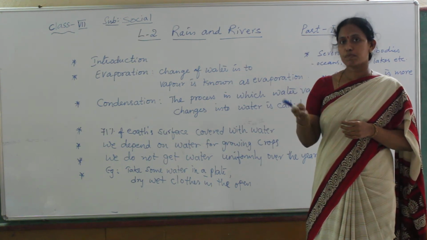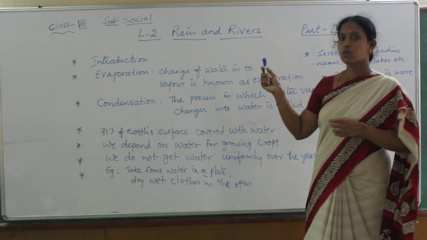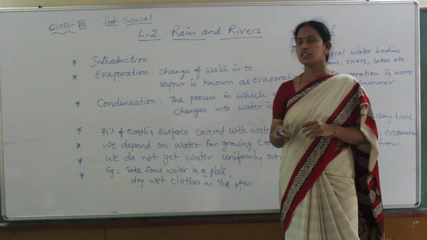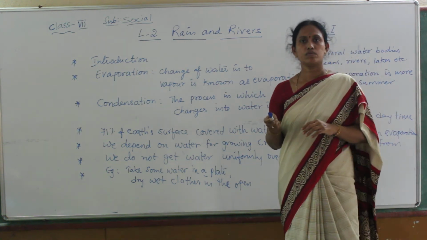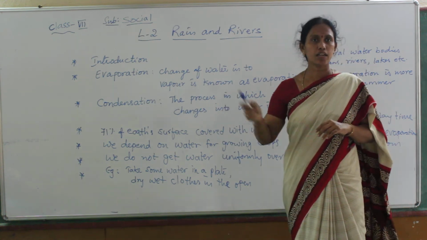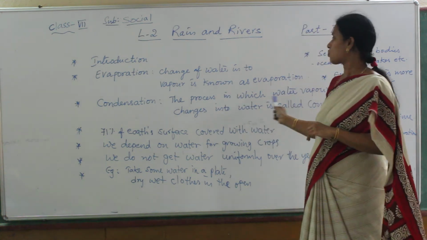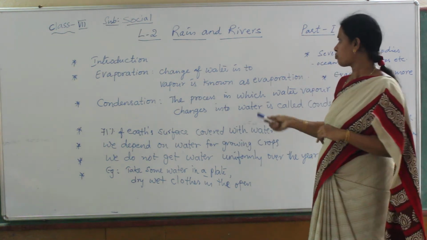When the vapor mixes with the cool air, it again changes into water. This process is called condensation.